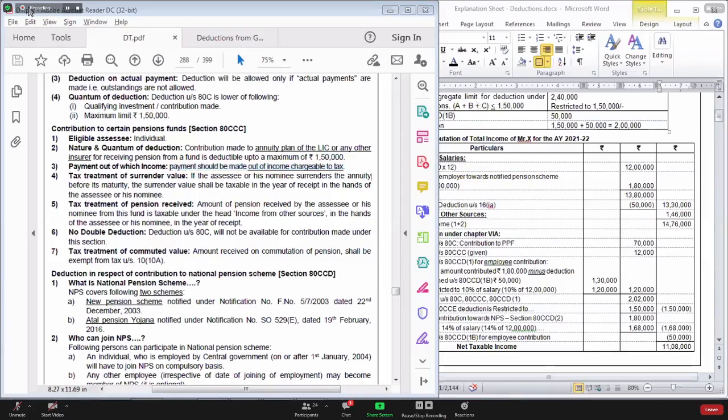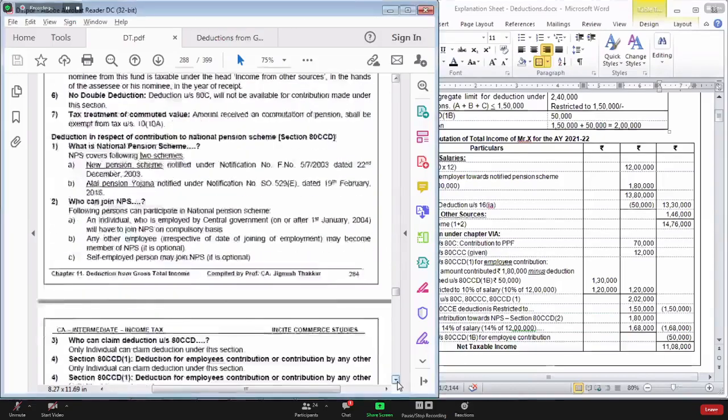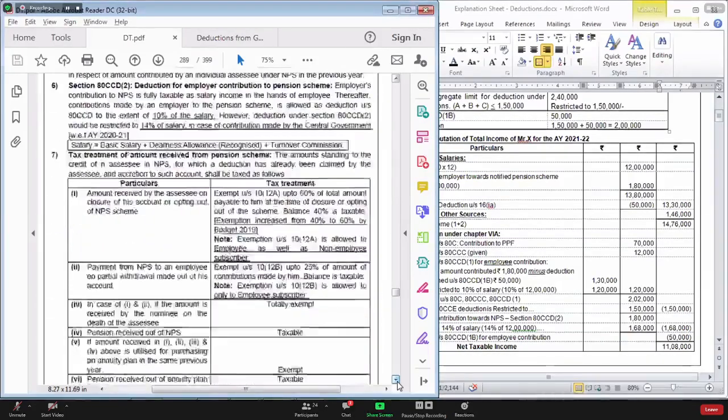So we have completed section 80C, section 80 CCC as well as section 80 CCD. Now we'll move on to the next section, that is section 80D.